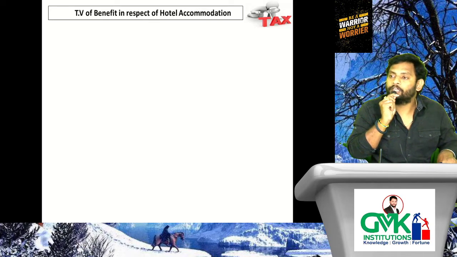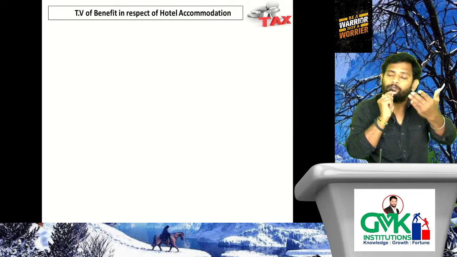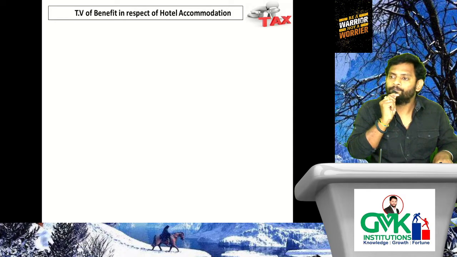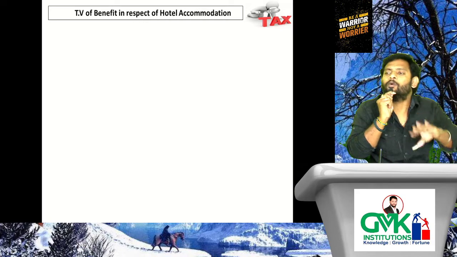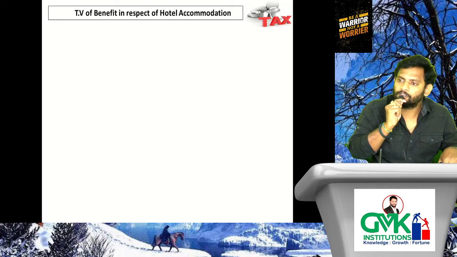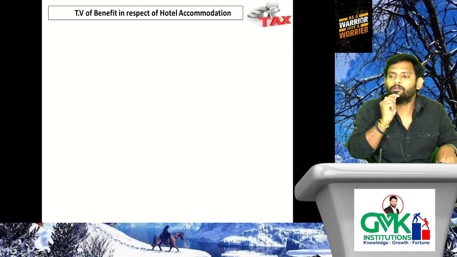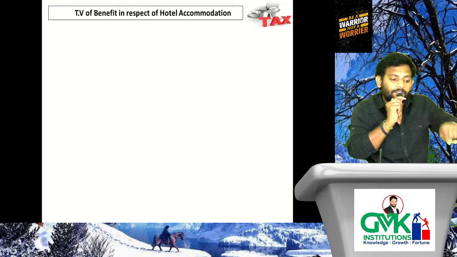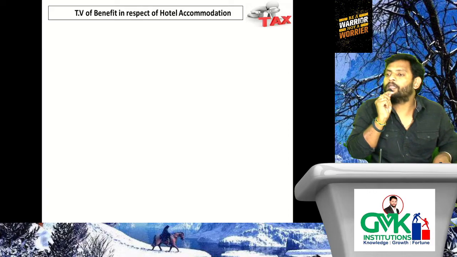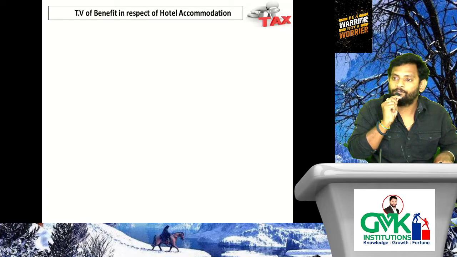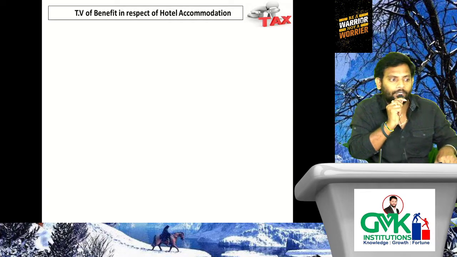Then the employer said to the employee, don't worry, I will provide accommodation there, because it is not possible for him to find rented premises in this very short time. That's why the employer said, don't worry regarding accommodation. Then slowly you can shift to residential premises. I will provide hotel accommodation to you and your family members. You need to start immediately. Understood the point? That is the situation where hotel accommodation is provided to the employee by the employer on the occasion of shifting the employee from one place to another within a short time. He has to report at a new location. Understood?